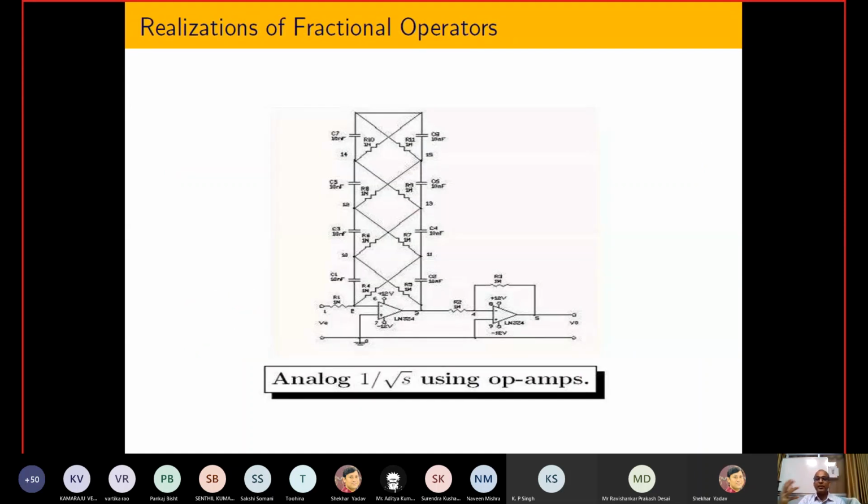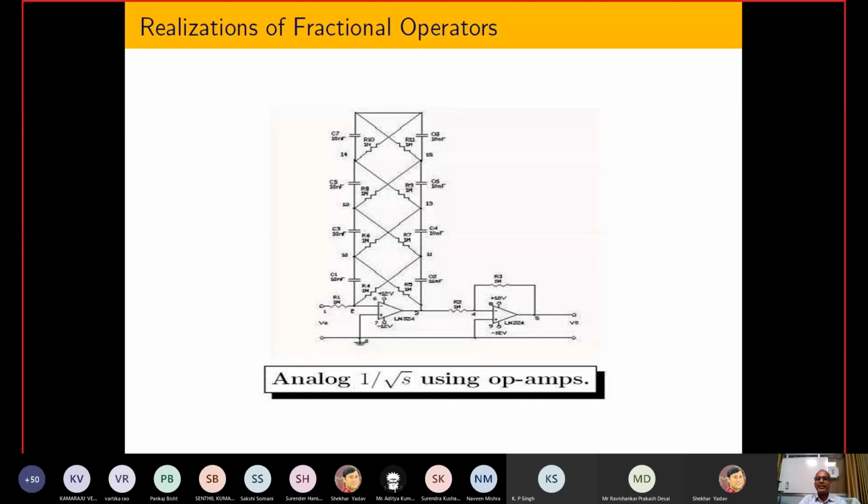Later, whenever you have some kind of operator, you have to look at the realization. What is the meaning of realization? Suppose you have done a certain kind of experiment, and after that you come up with some kind of transfer function. From the transfer function, is it possible to actually get the state space representation of that system or not?